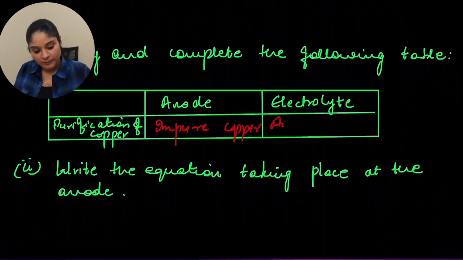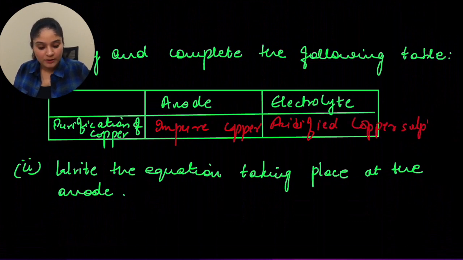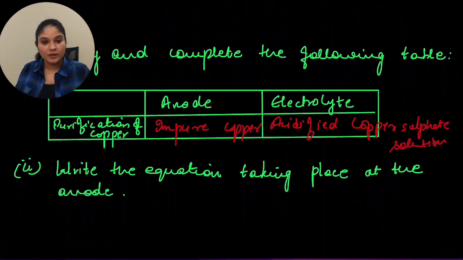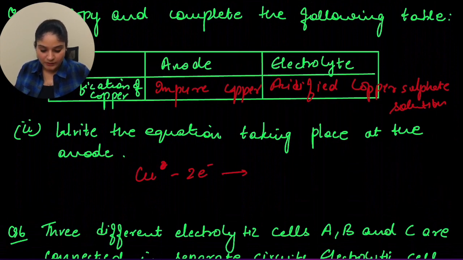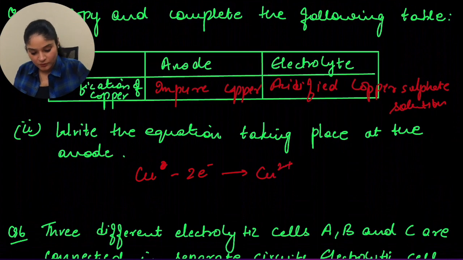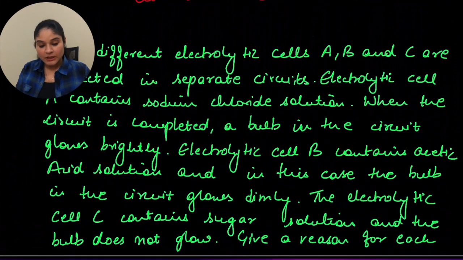So that will be acidified copper sulfate solution. Now let's move to the next one. Write the equation taking place at the anode. So at the anode, as we know, they lose electrons. So at the anode, you will have Cu minus 2 electrons, giving you Cu2+. So that is what's happening at anode. Let's move to the next one.